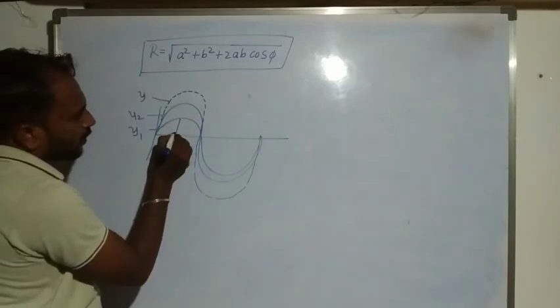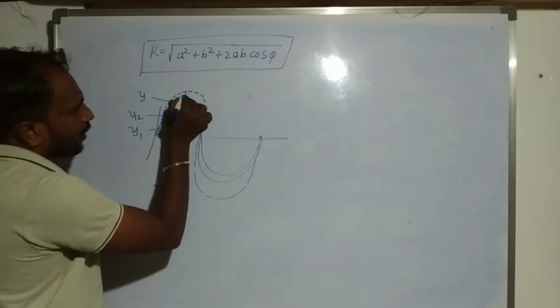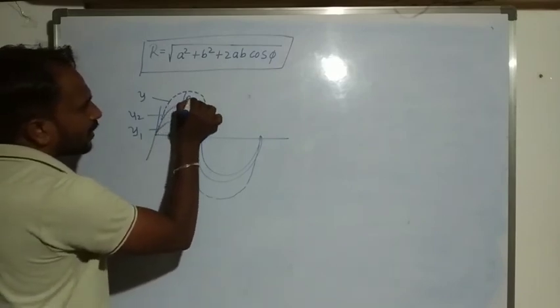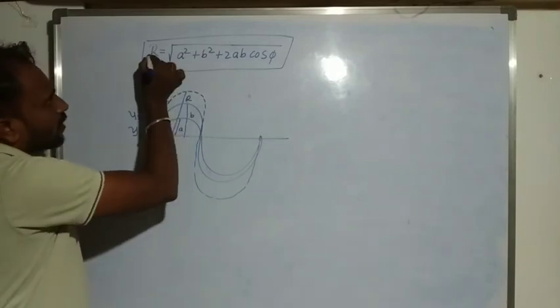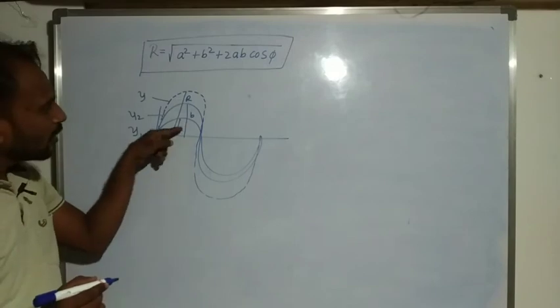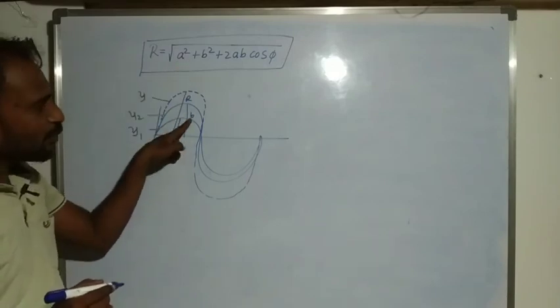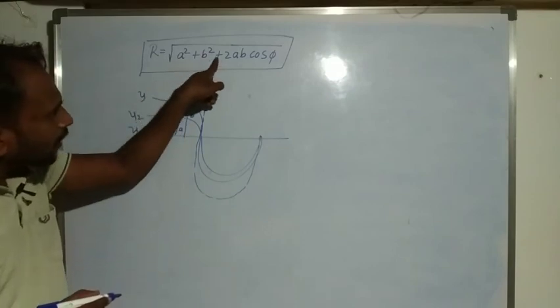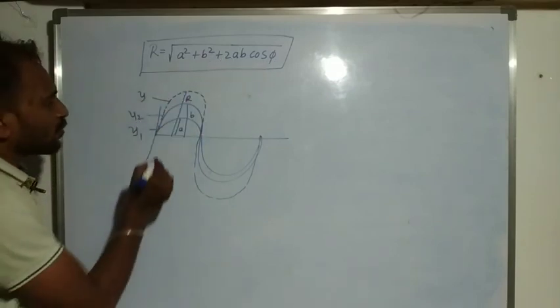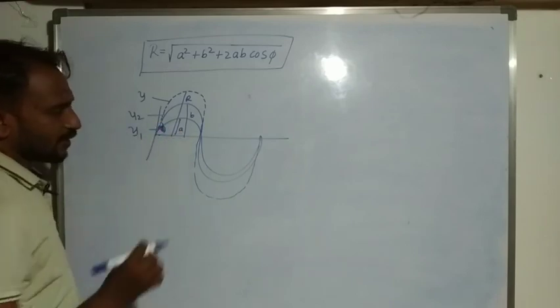Okay, so first wave amplitude is A and the second wave amplitude B, and resultant wave amplitude we consider that R. So this resultant wave amplitude R is equal to whole root of A square, amplitude of first wave, plus B square, amplitude of second wave, plus 2AB cos pi. So pi we consider that a phase difference.